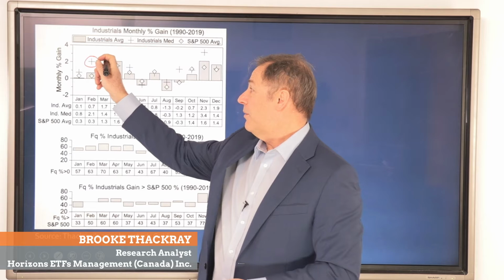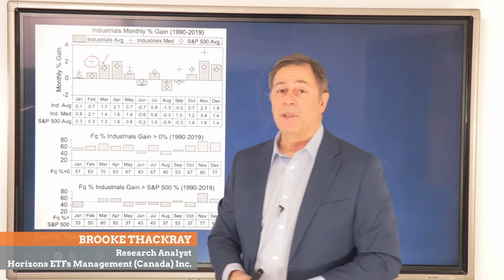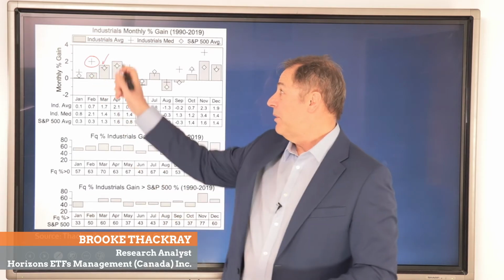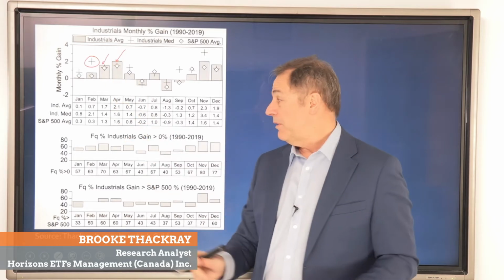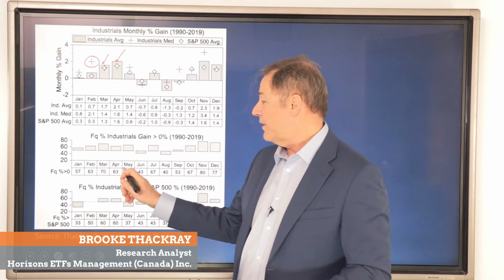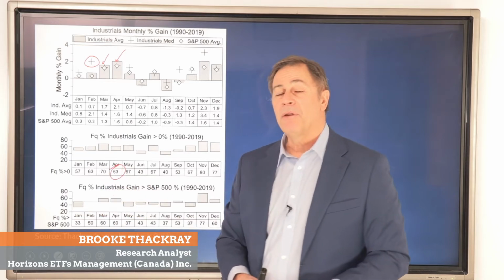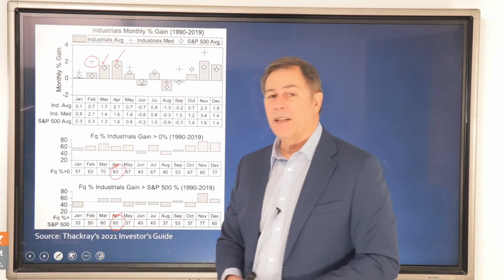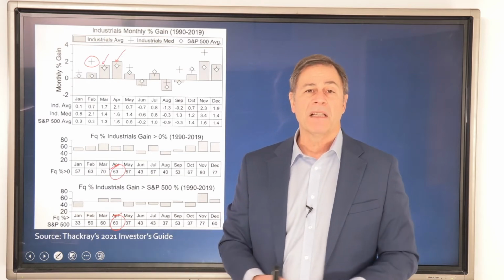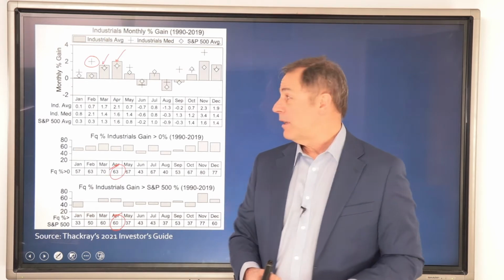You go into the month of March, once again we see the mean above the S&P 500. We go into April, we see the mean once again above the S&P 500, and we start to take a look at some of the other statistics here. You can see that on average 63% of the time it's positive, and 60% of the time it has outperformed the S&P 500 from 1990 to 2019.